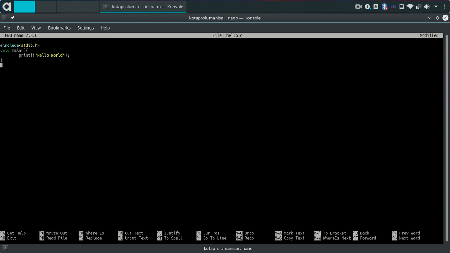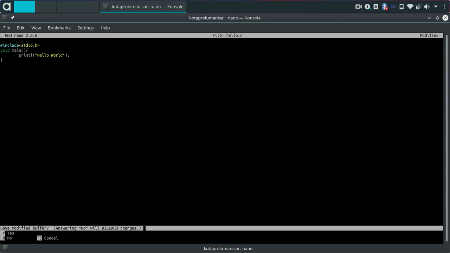Now let's save the file. We first need to exit. As we are exiting, it prompts us to save or discard the changes in this file. As we are going to save it, we will press S, and it asks what the file name is going to be. We need to type hello.c itself.